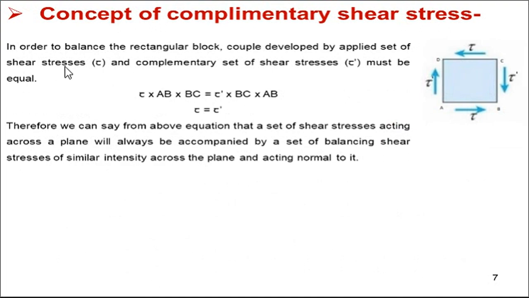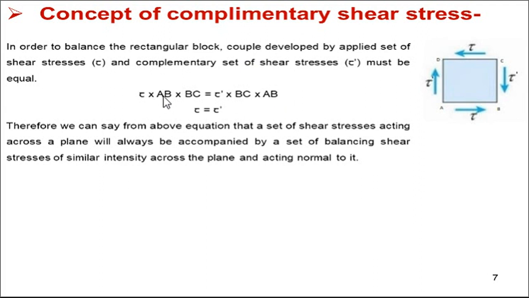Now in order to balance the rectangular block, the couple developed by the applied set of shear stress tau and the couple developed by the complementary set of shear stress tau dash must be equal. To maintain the equilibrium condition, whatever couple is developed by one set, the shear stress set, should be balanced by the complementary set.